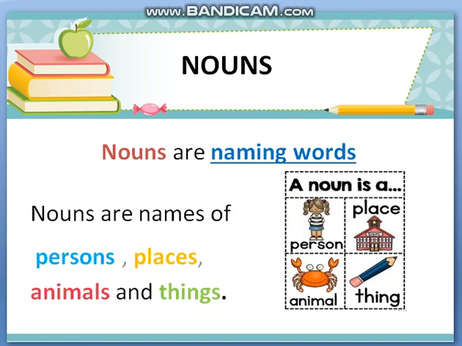If I talk about places, there are many places, like you are sitting in your house. So house is a place. There are places outside as well. And animals you all know, and things, whatever you see around is a noun.